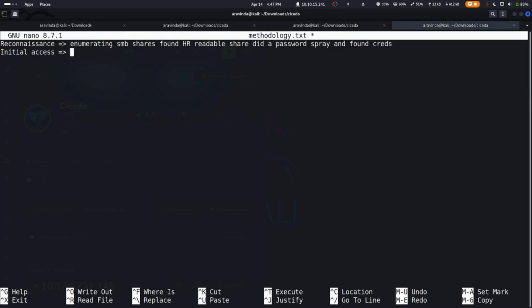And we did further SMB enumeration and did an RID brute force.